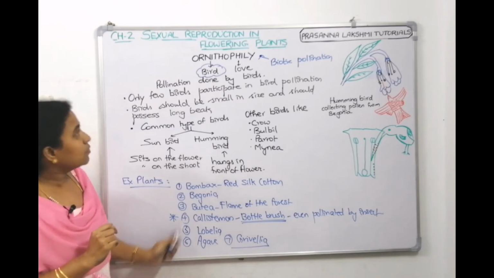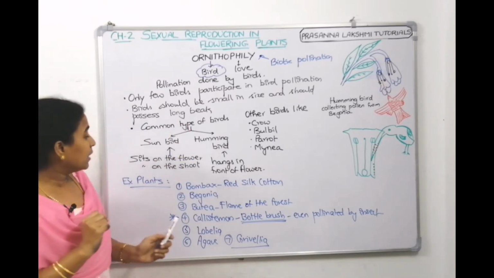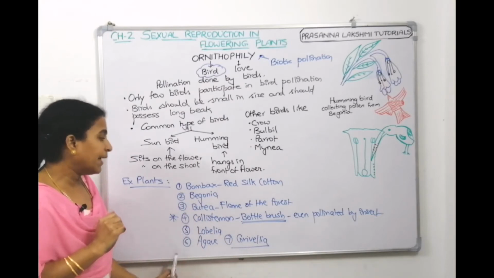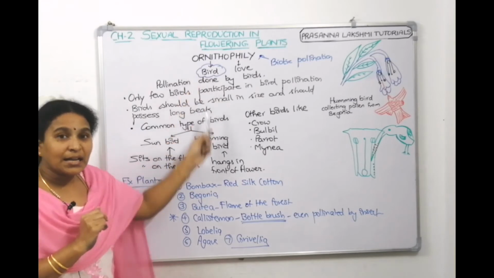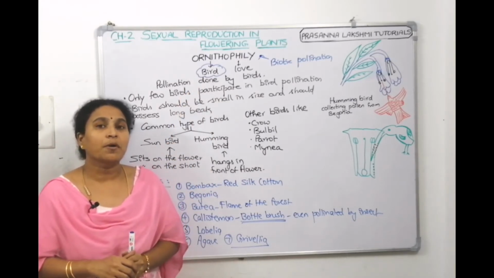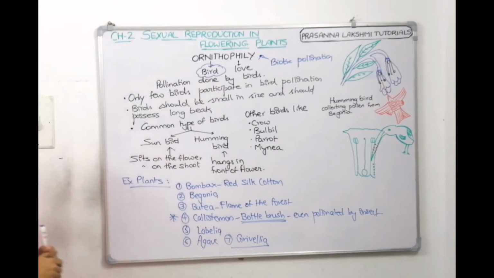Now, the plants which participate in ornithophily are Bombax, Callistemon, Begonia, Butea, Lobelia, Agave, Grevillea. All these are the plants which participate in ornithophily. Take a screenshot, then we will talk about the characteristics of bird pollinated plants or flowers.